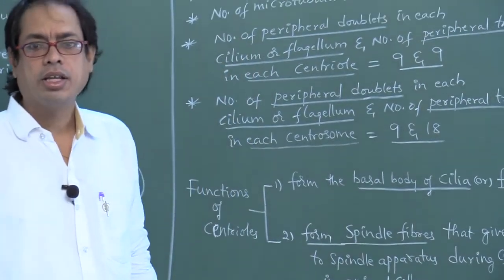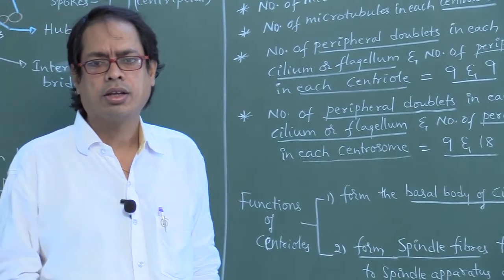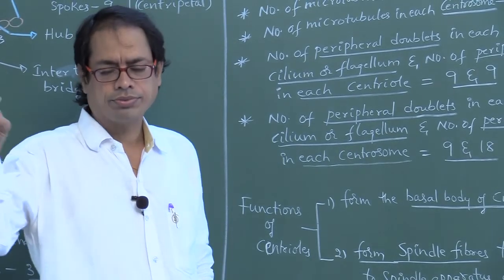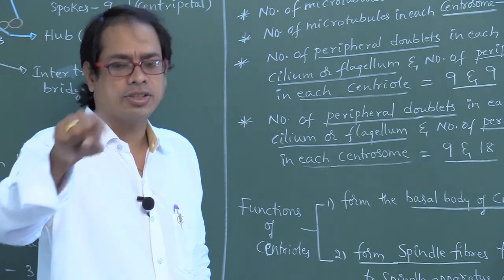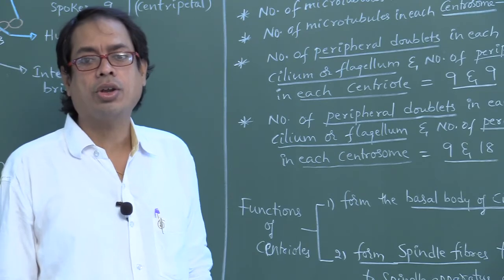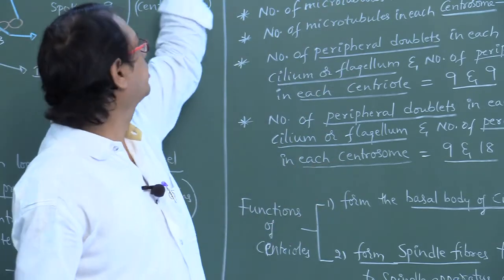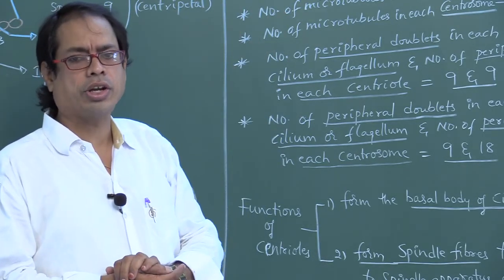Centrioles help in cell division. True. Centrioles help in cell division in animal cells. True. Centrioles help in cell division in plant cells. False. Number of membranes present in each centriole: 0. There is no membrane. There is no membrane around a centriole or centrosome.